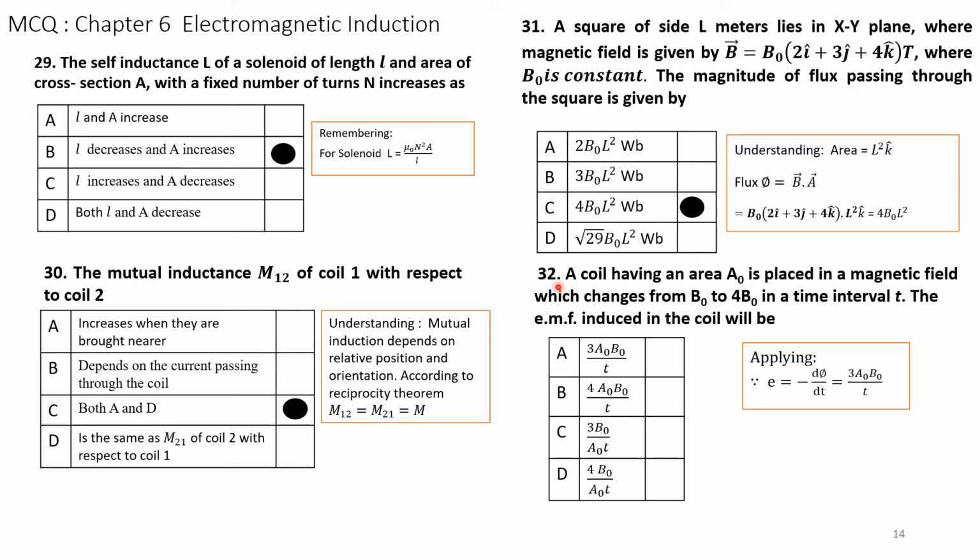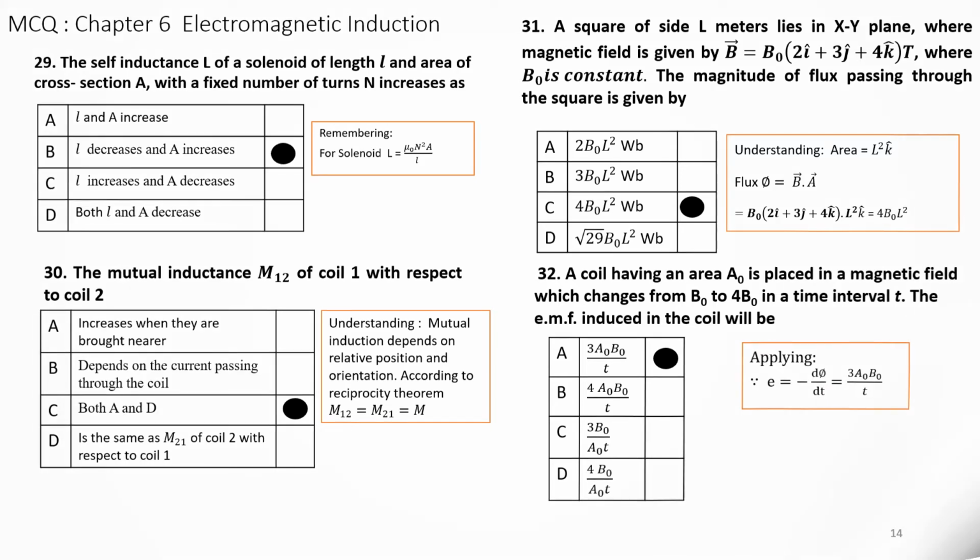Question number 32. A coil having an area A naught is placed in a magnetic field. Magnetic field changes from B naught to 4B naught in a time interval T. The EMF induced in the coil is given by, we have to apply the formula E is equal to minus d phi by dt. Phi is changing from B naught to 4B naught, so it will be the difference of the two. 4B naught minus B naught is 3A naught B naught into T. This is the answer. So option A is the correct answer.